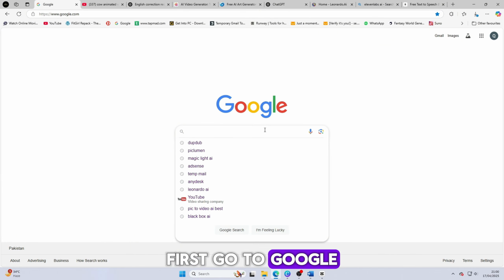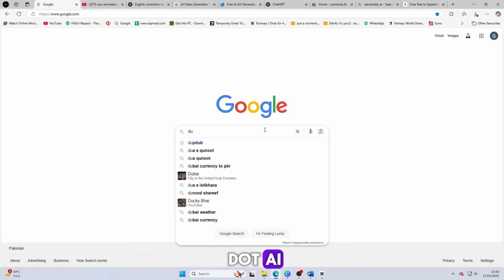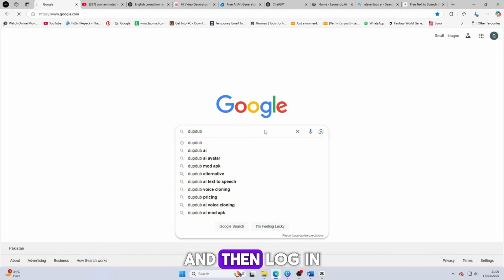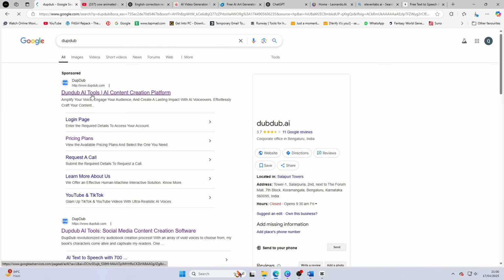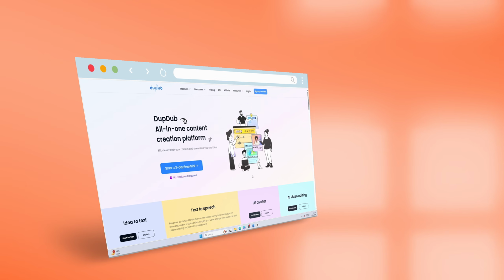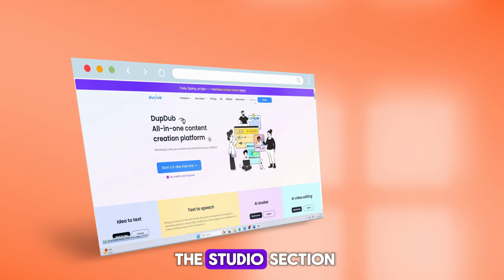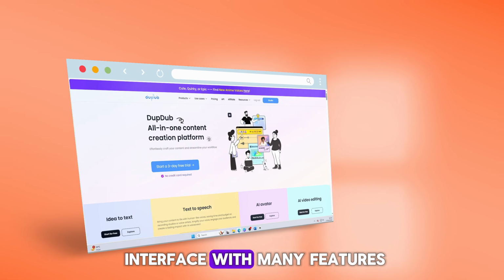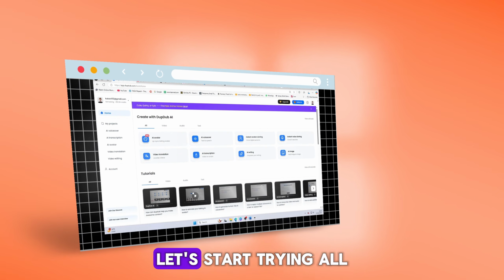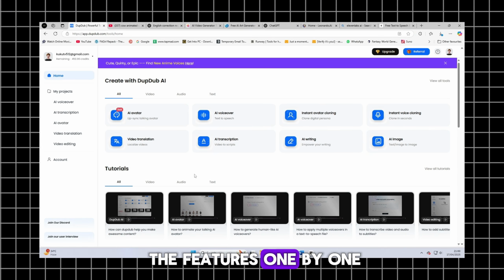First, go to Google and search for DupDub AI. Click on the first website and then log in with your Gmail ID. After login, click on the Studio section. You will see this interface with many features. Let's start trying all the features one by one.